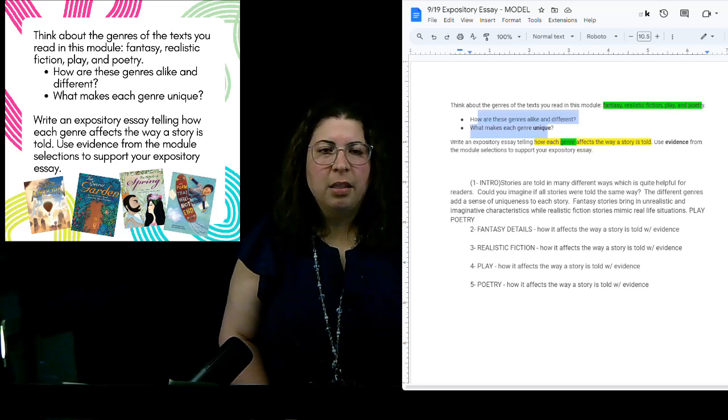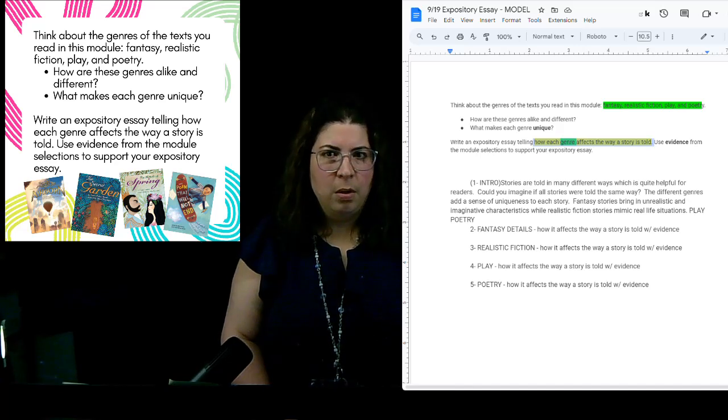How are these genres alike? How are they different? What makes each one unique? And then here's the task. I need to focus on how each genre affects the way a story is told. All right, that's what my focus is. And I want to be able to use evidence.